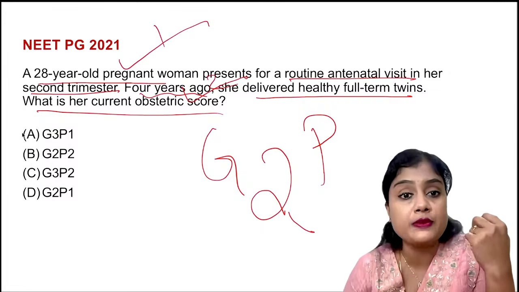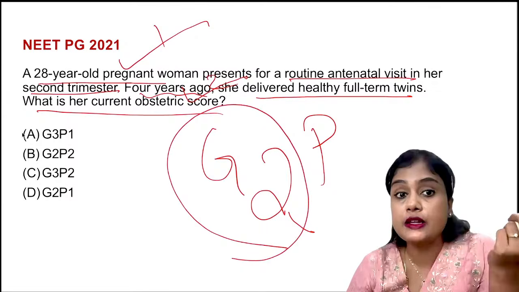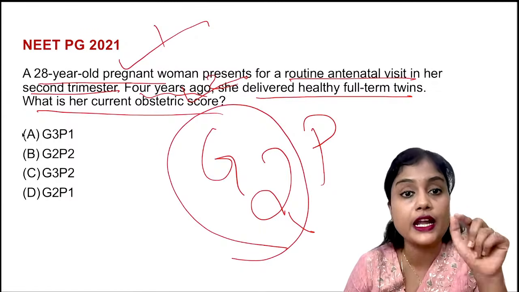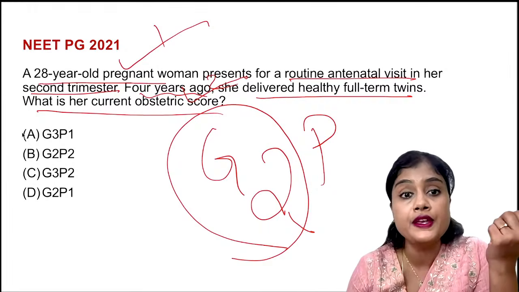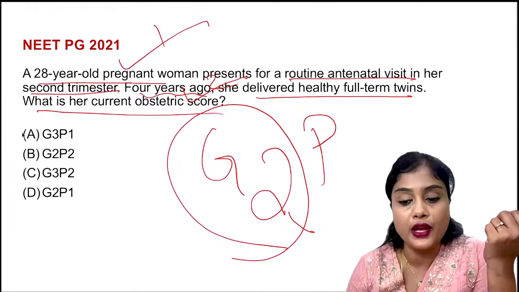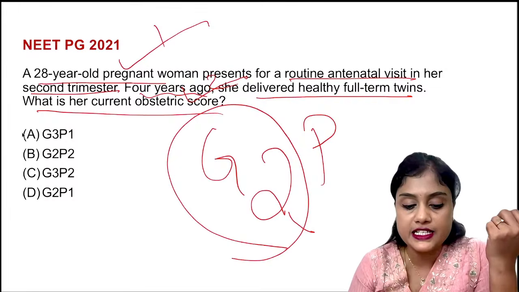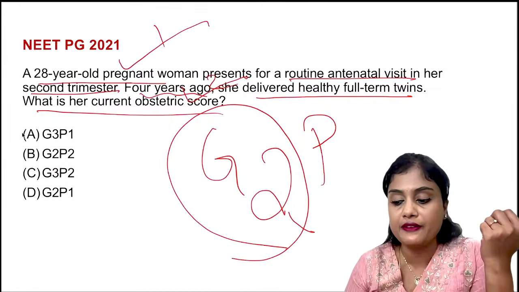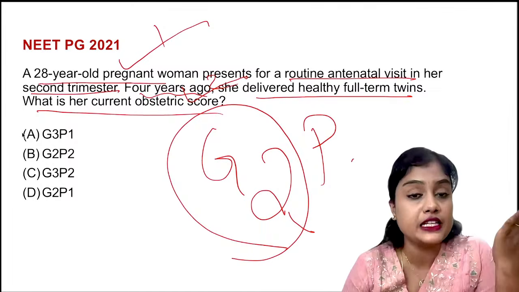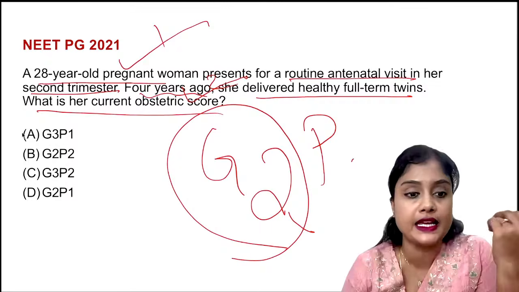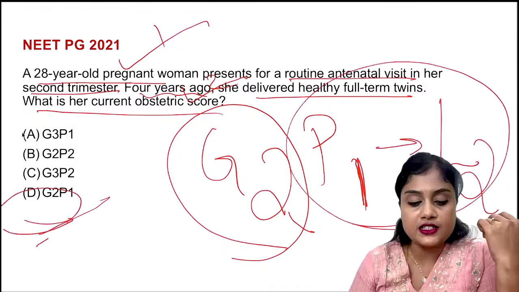How many times has she delivered? Though she has delivered twins, she has delivered once only. At that time, she delivered twins, isn't it? So it becomes para 1. Very good. So the correct answer here is D. Gravida 2, para 1. What would be the living? Living would be 2. Para 1, living 2. Para 1, living 3 would mean they are twins or triplets. Correct, isn't it? So the correct answer here is D.